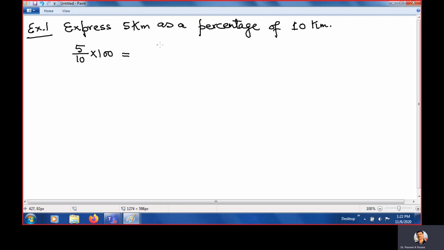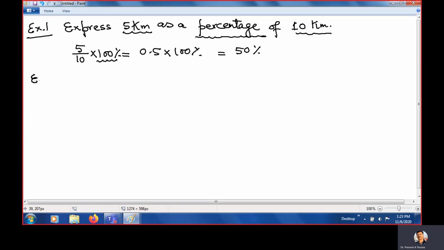So here we change 5 kilometer out of 10 kilometer into percentage, so we multiply by 100. 5 by 10 is 0.5, multiplied by 100, and because we are getting the answer in percentage, we write the percent sign here. And 100 times 0.5 will be 50%.